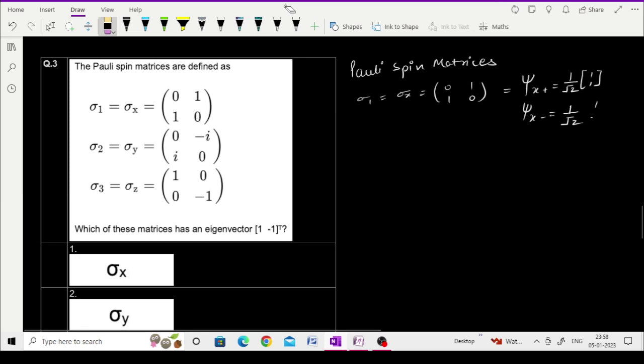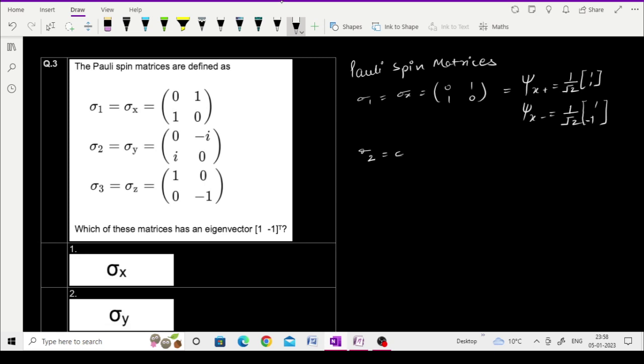I will suggest you just remember these things, because it is a small part and really helps in solving questions like that, because in biology and biotechnology they do not ask complicated mathematics. If you remember something, you will be able to solve.